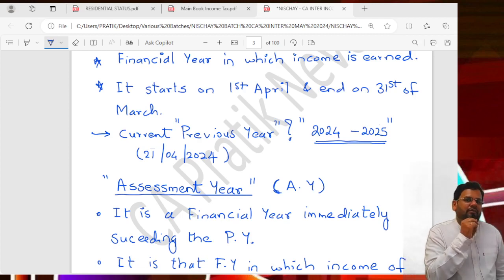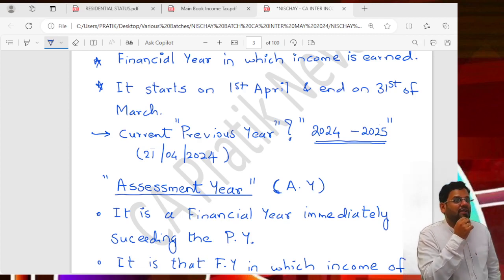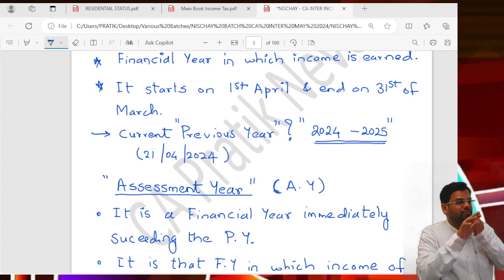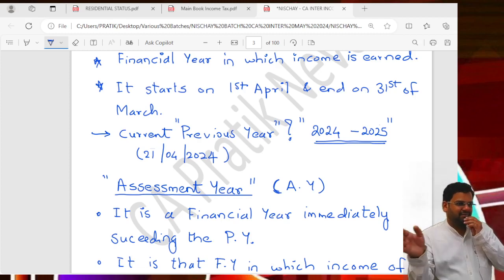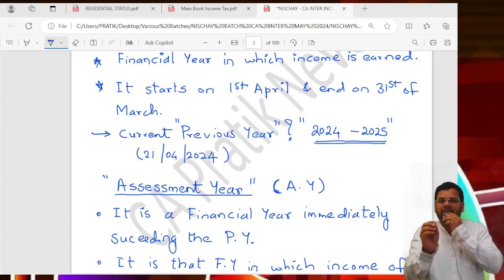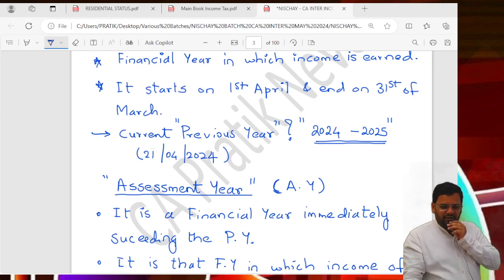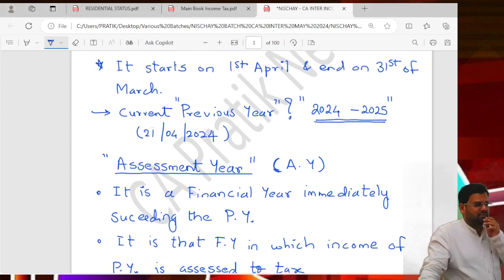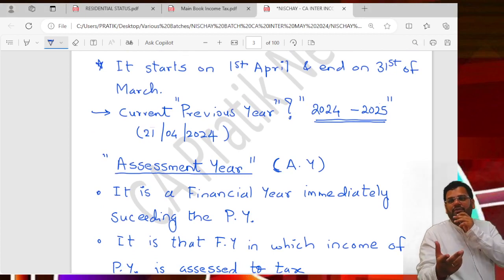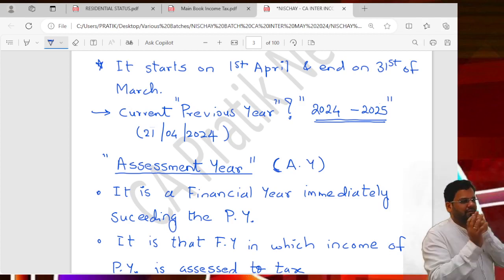If we check your papers, then that is assessment by examiners. So assessment basically means determination of your performance. Here, assessment is happening of income earned and taxes payable.